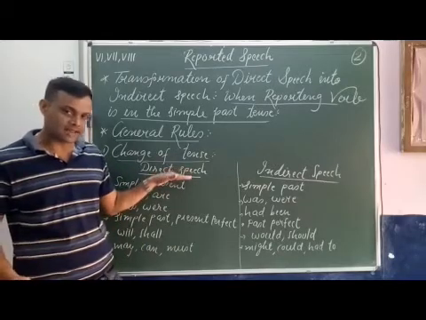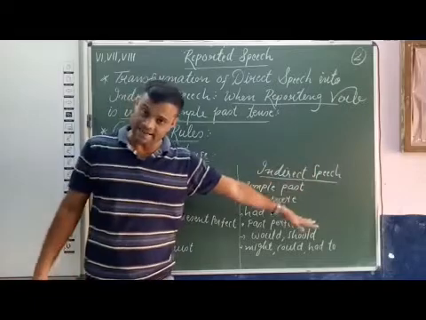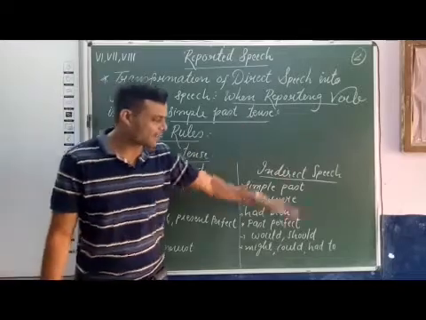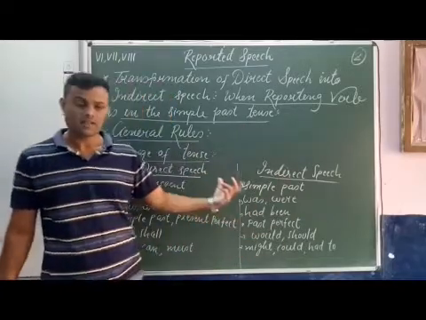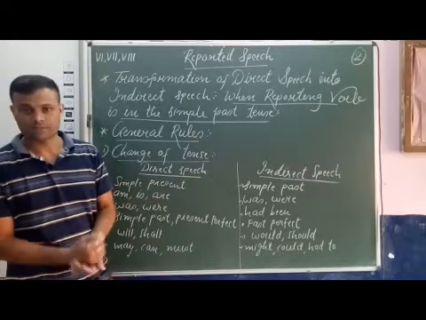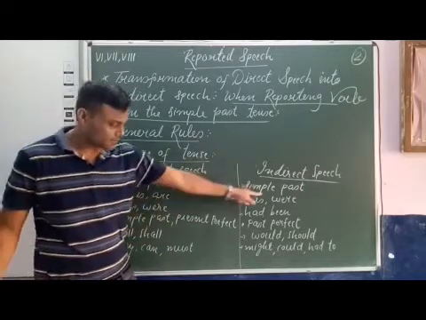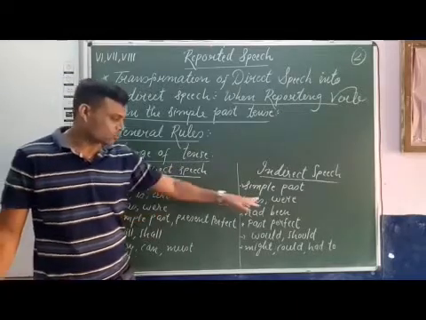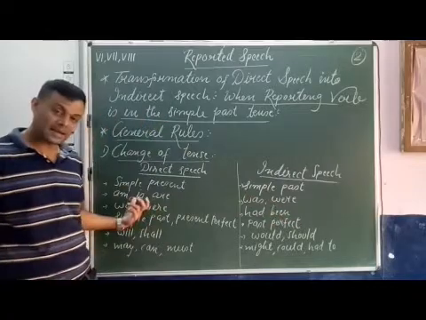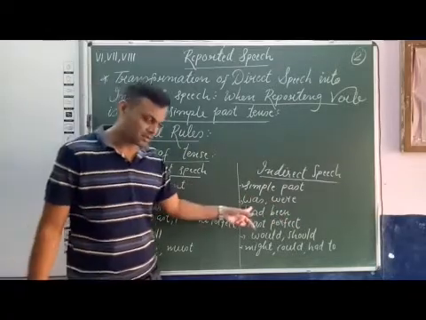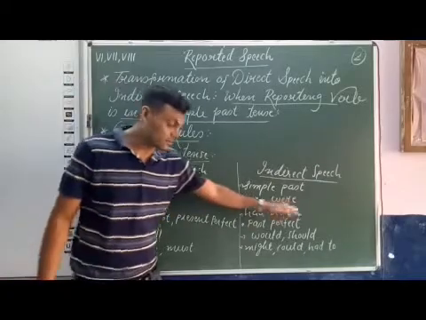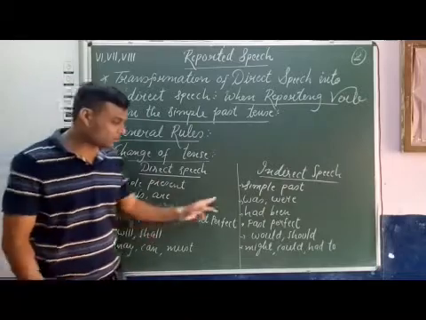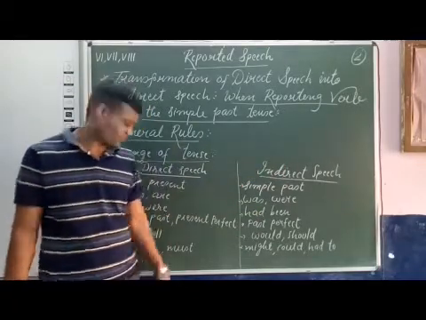Now here I have written direct speech and here I have written indirect speech. So when we transform a direct speech sentence into indirect speech, see the change of tense. Simple present tense becomes simple past. Am, is, are turn into was, were. Am and is become was, and are becomes were. Then was and were both turn into had been in indirect speech.